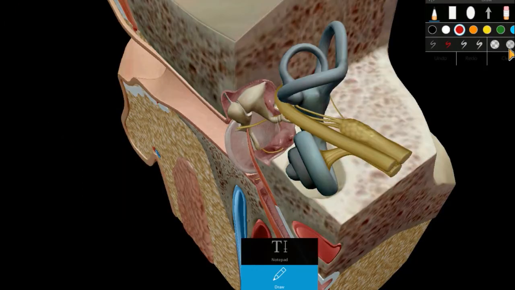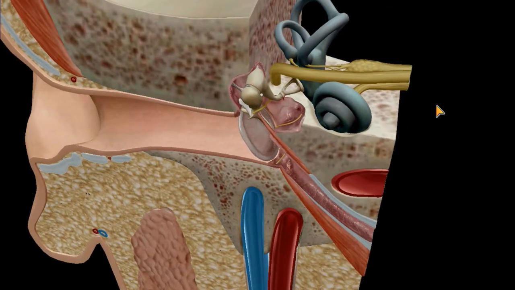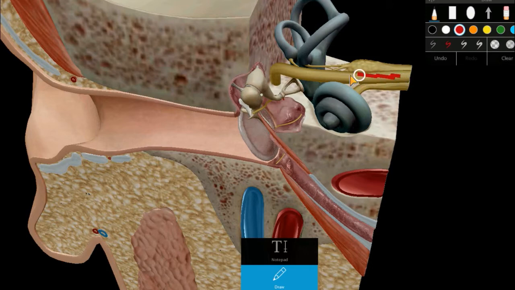So this is a view inside the inner ear. As you can see, this is your vestibulocochlear nerve, and this is your facial nerve. The course is not exactly like this, so I will try to tell you the correct course. Actually, this facial nerve will come like this, and here it will form a bend. At this first bend, you will have your geniculate ganglia.